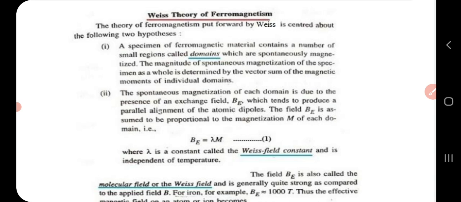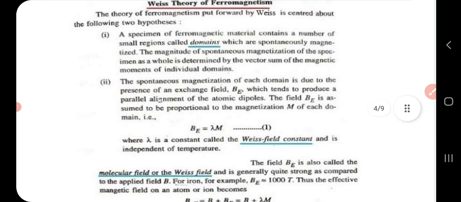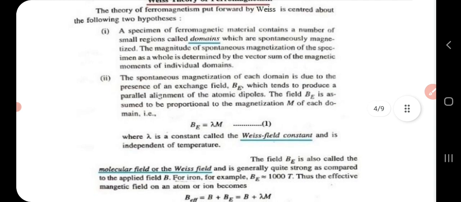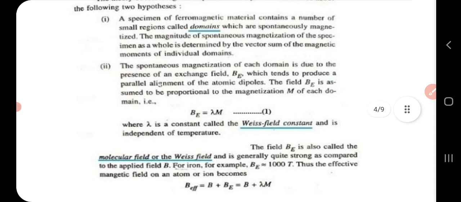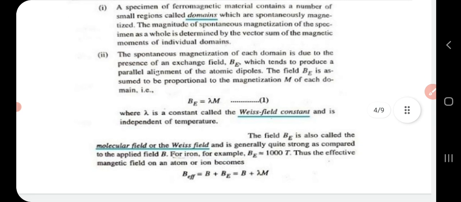That is, they exhibit spontaneous magnetization, which we have already said. A specimen of ferromagnetic material contains a large number of small regions called domains, and these domains exhibit spontaneous magnetization. That is, the magnetic moments in them are aligned in a particular direction even in the absence of an external magnetic field. Now, the magnitude of the spontaneous magnetization of the specimen as a whole will be equal to the vector sum of the magnetic moments of the individual domains. So, hope the meaning is clear.